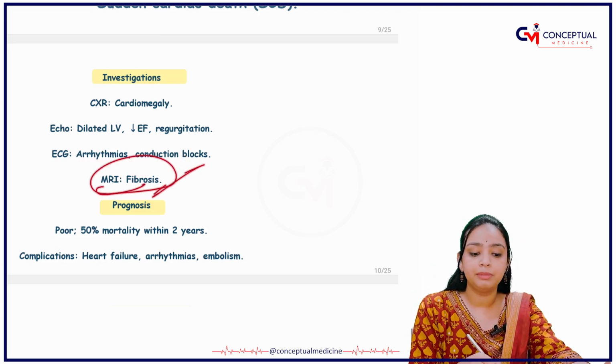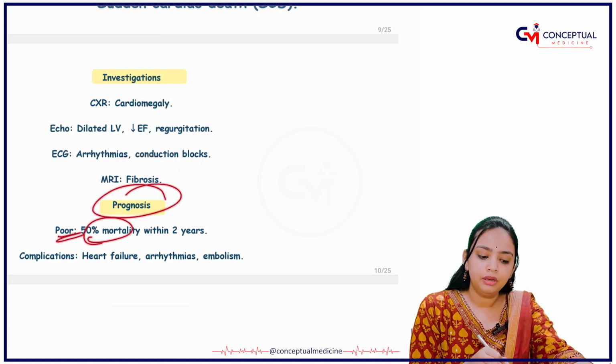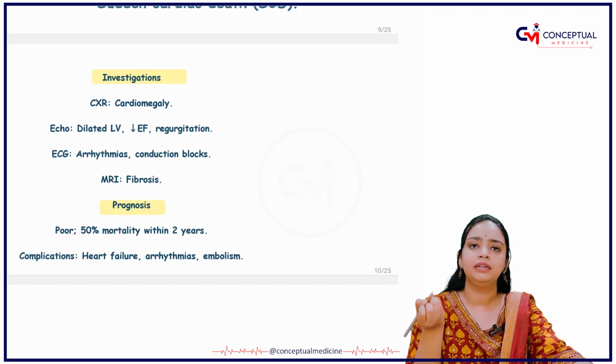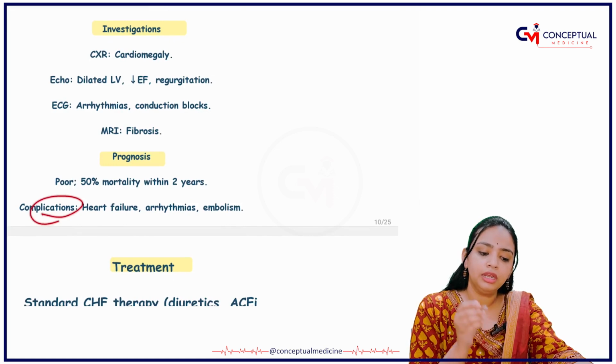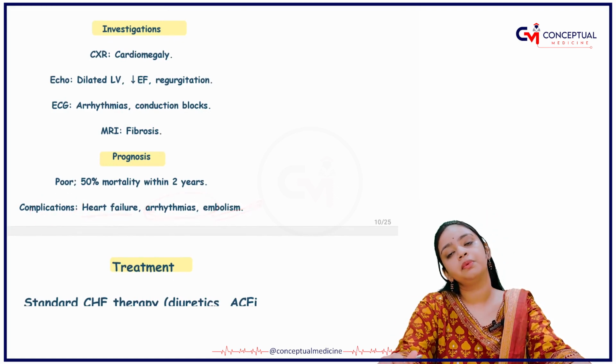In the MRI you will be able to see the fibrosis. The prognosis is mainly poor. 50% chances are there that the person may die. 50% mortality chances are there. Complications are that it can result in heart failure, arrhythmia, and embolism can be there.